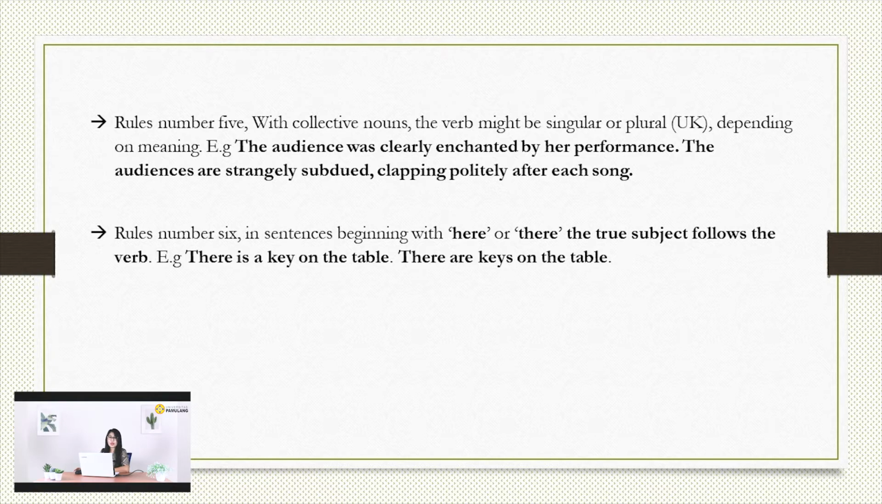Next, we come to rule number 6. In sentences beginning with here or there, the true subject follows the verb. Example, there is a key on the table. There are keys on the table. So, there could be singular, and there also could be plural, depending on the object. The true subjects here are keys and key. Okay, we come to the next.